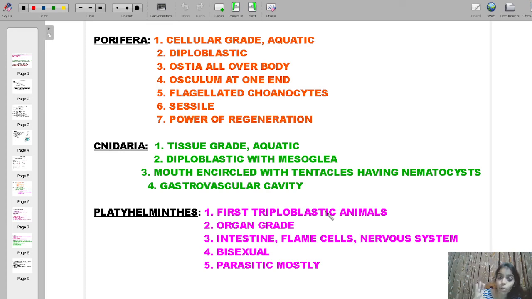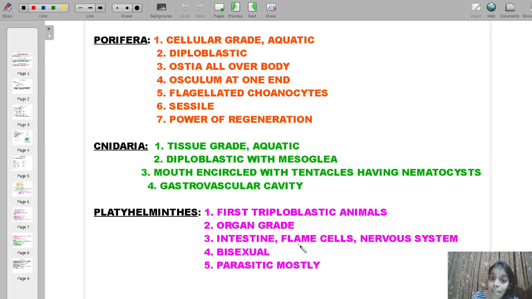Ectoderm, mesoderm, endoderm: basically they give rise to organs. That is the significance. So in Platyhelminthes, we first find the presence of mesoderm, and we also find the presence of organs. They have organ grade organization, they have intestines, flame cells.